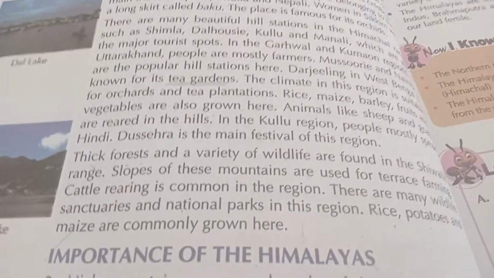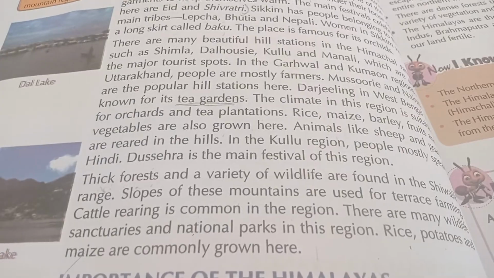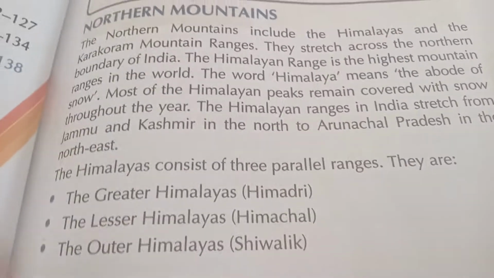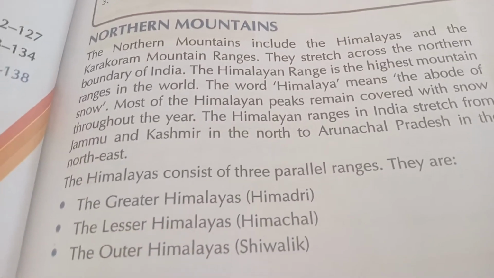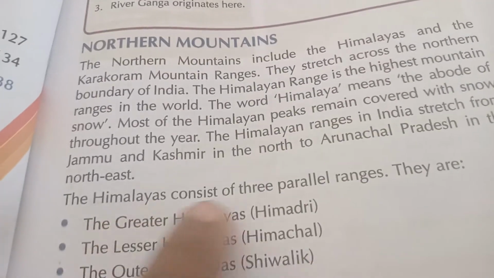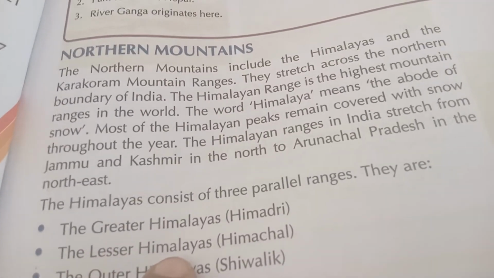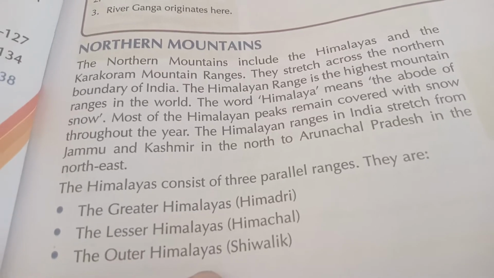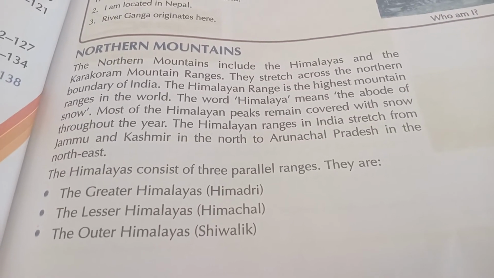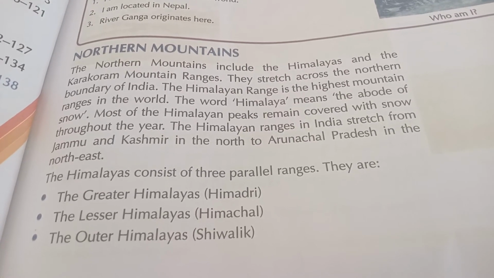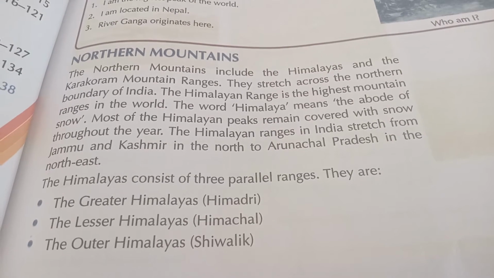So, my dear children, from this lesson we learnt about the northern mountains. Do you remember? The Himalayas consist of three parallel ranges. The Greater Himalayas called Himadri, the Lesser Himalayas called Himachal, and the Outer Himalayas called Shivalik. These are all the northern mountains. Just go through this, and read this lesson orally.